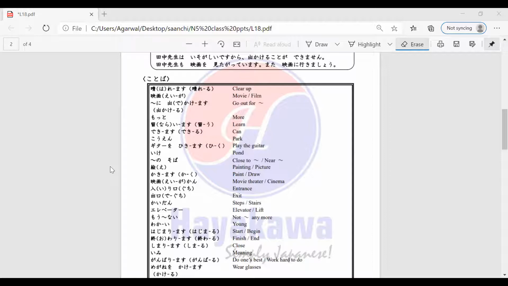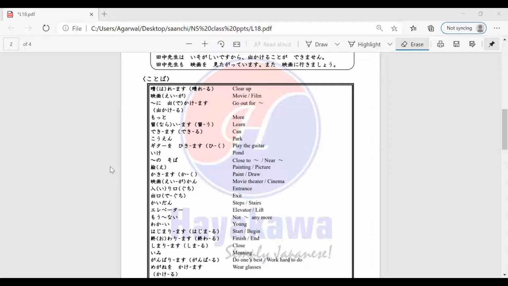The next word is kaidan, which is your stairs or steps. The next word is erebeta, which is your elevator or your lift. And the next one is mo, and then again if you use mo with your negative form, right? Mo nai, which is not anymore.